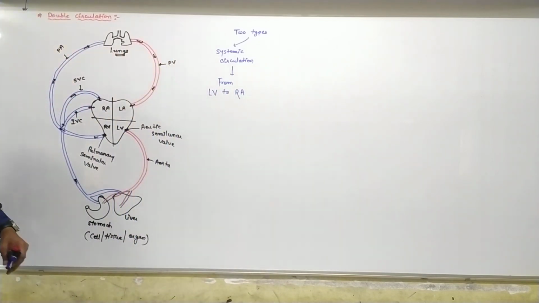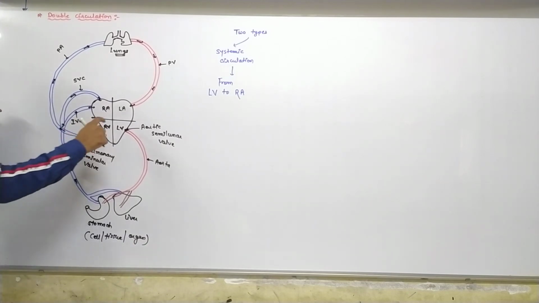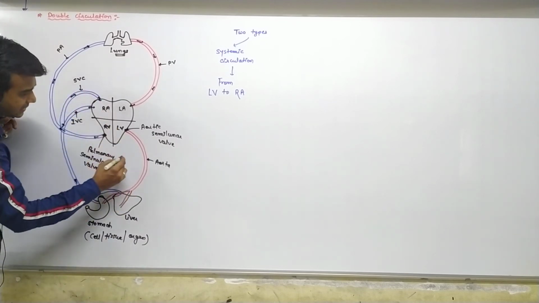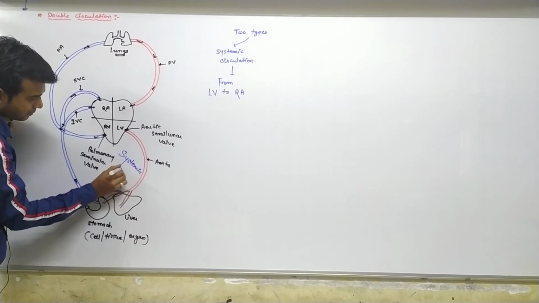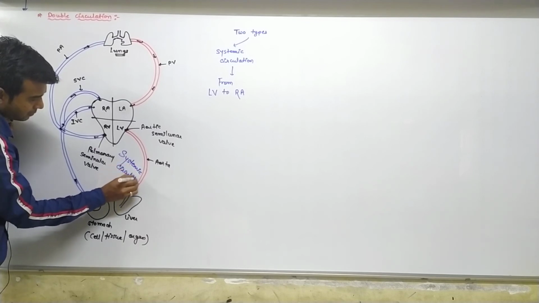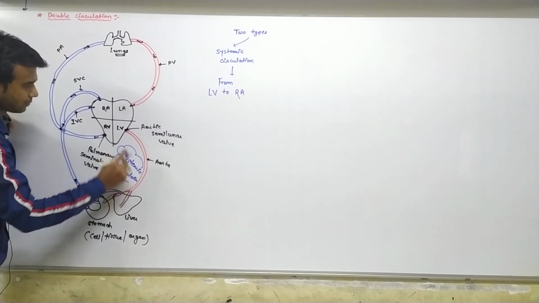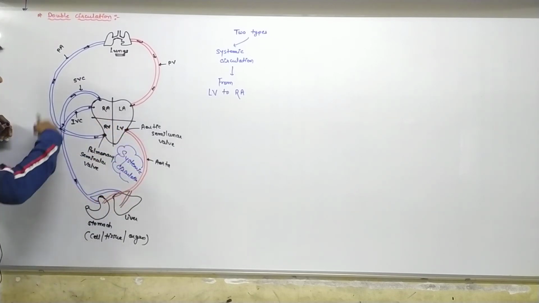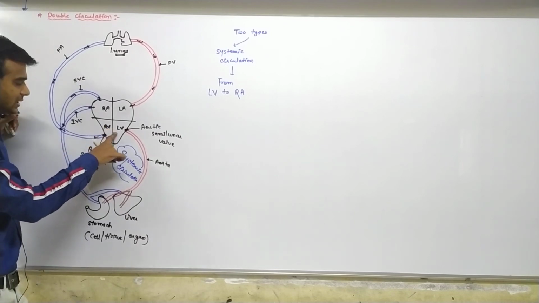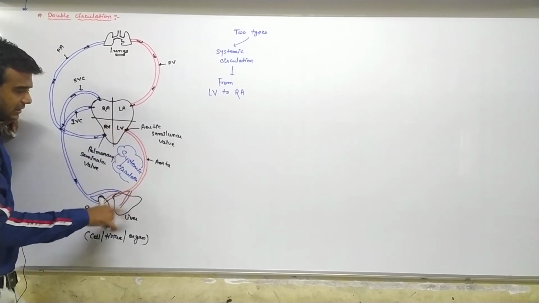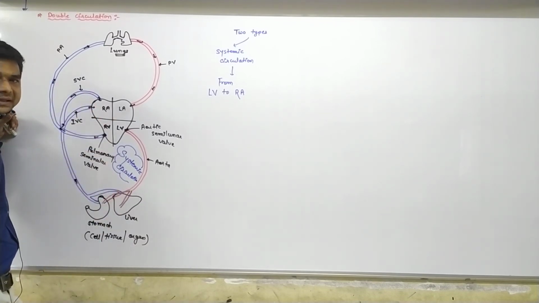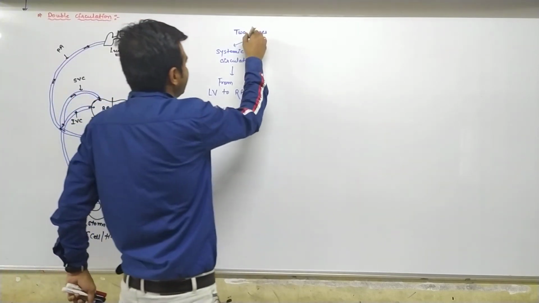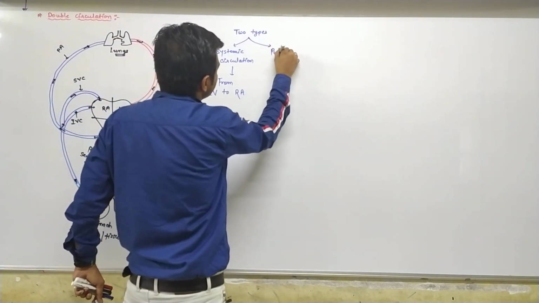Systemic circulation: this is known as systemic circulation, from the left ventricle to the right auricle. It means from the left ventricle oxygenated blood is supplied to the different organs of the body, then back to the heart, to the right auricle, as deoxygenated blood. And the second is pulmonary circulation.